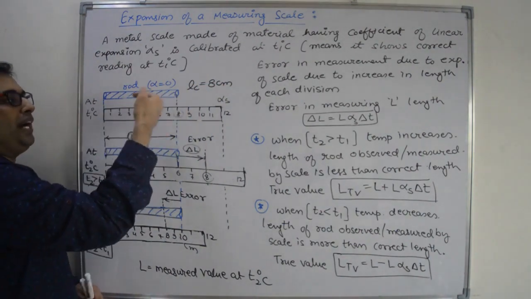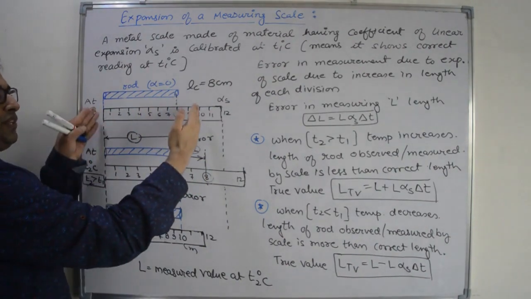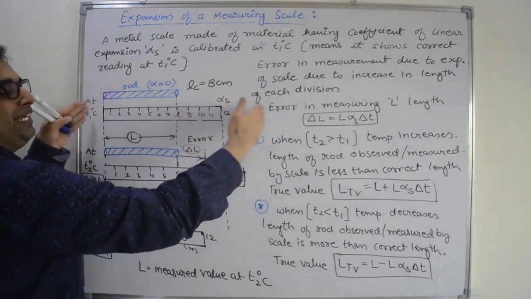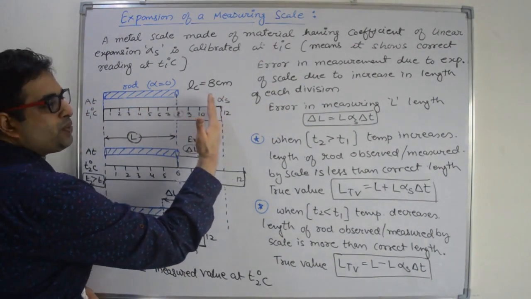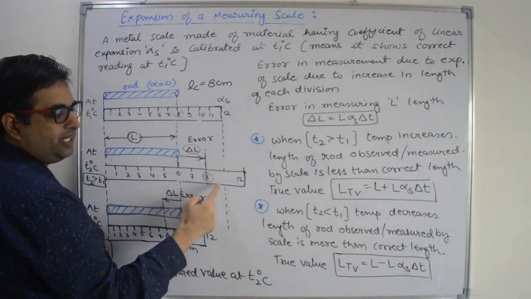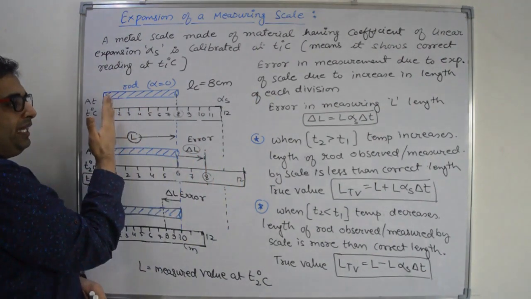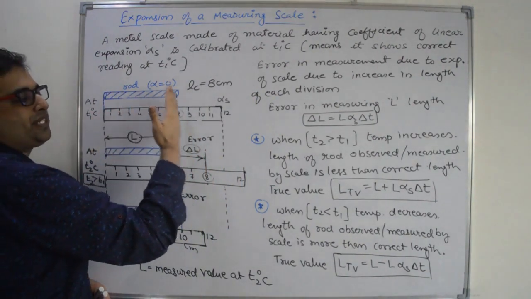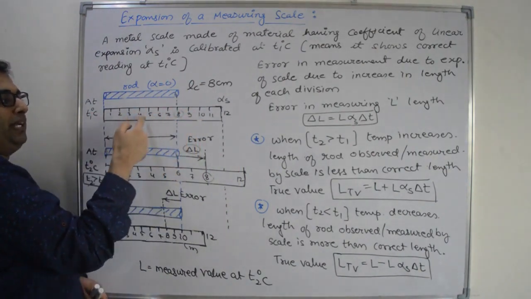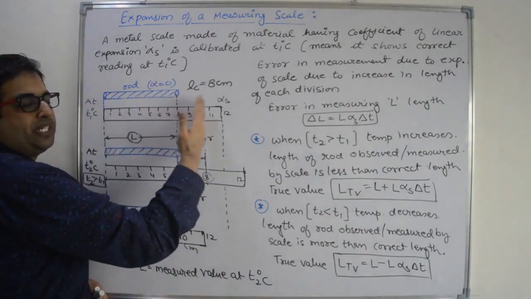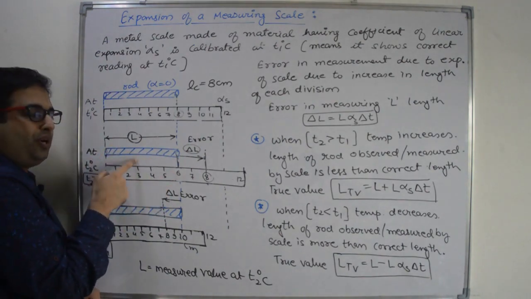Right? Now I am increasing the temperature of the scale. If you increase the temperature of the scale, the length of the scale will increase due to thermal expansion. If the length will increase, then this 12 centimeter mark will shift towards the right side. It will reach here. Right? There is expansion. And due to this expansion, each and every mark will shift towards the right side. This 8 will shift towards the right side. This 6 will shift towards the right side. Similarly, all these marks will shift towards the right side.